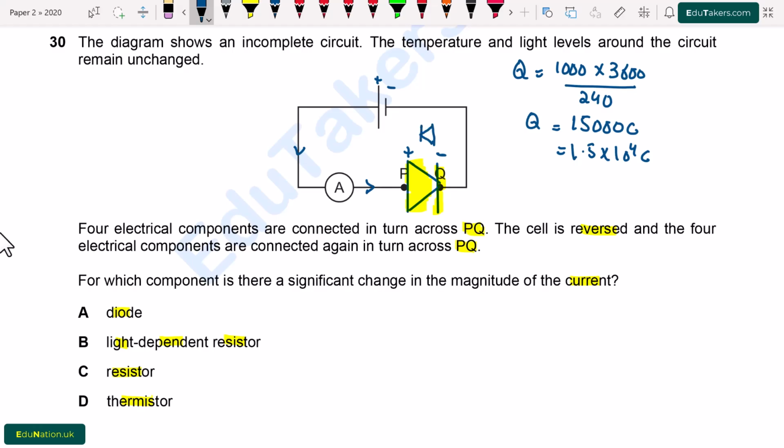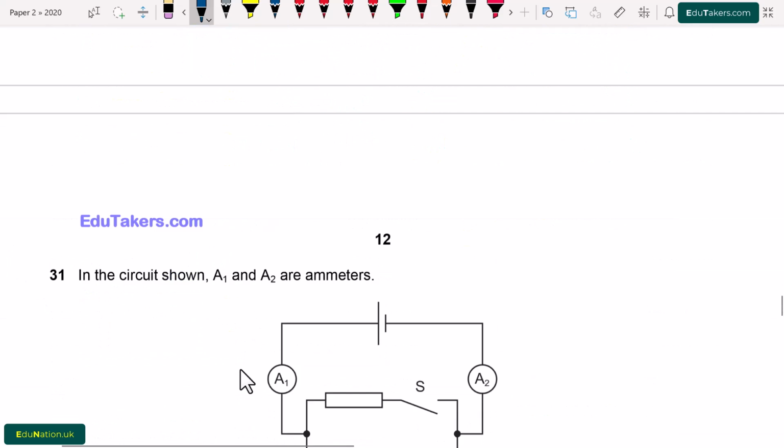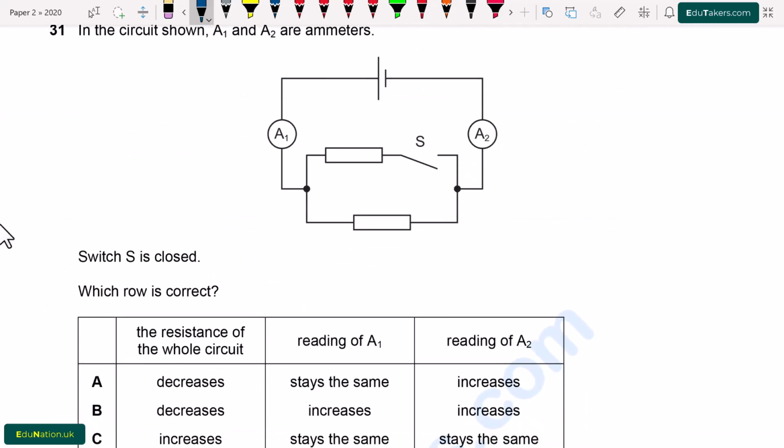If I make the diode in reverse side like this, no, it is positive and it is negative. So there is also current passing through this circuit when the cell is reversed. So here option A is correct, which is diode.